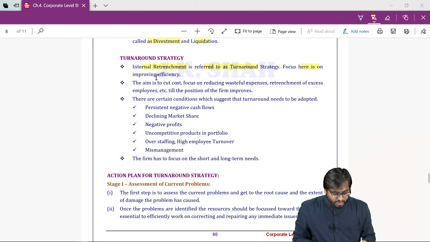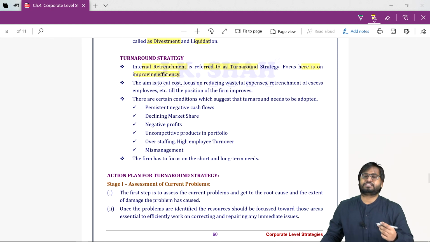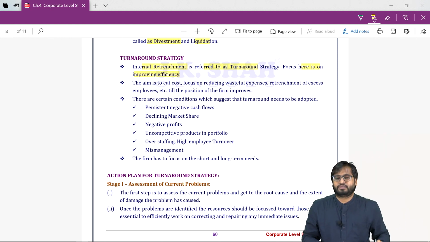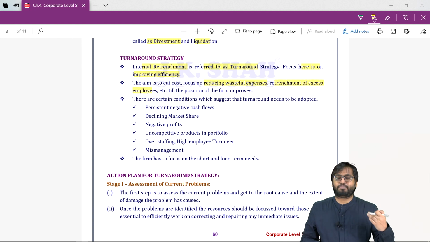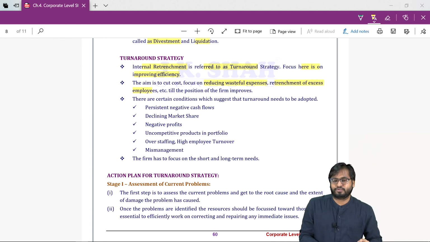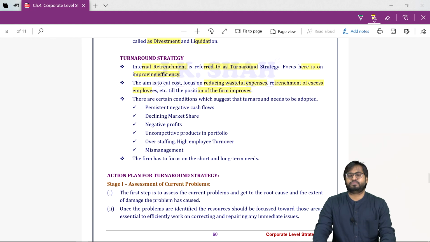Internal retrenchment is called turnaround. The focus here is on improving efficiency. I want to reduce the wasteful expenses. I want to reduce the excess employees that we have. And I will do so till my position improves.